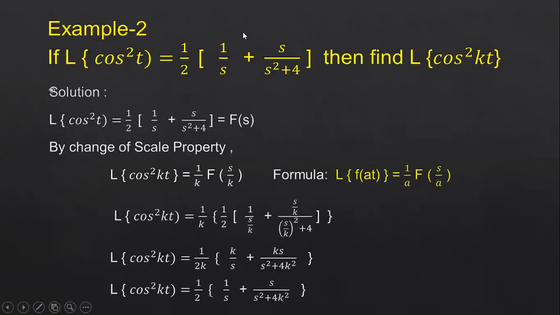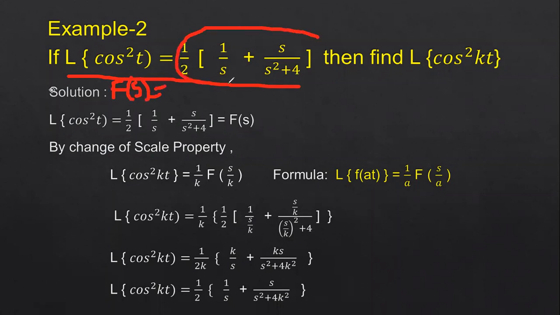So now we'll see one more problem on this. In the second problem, he has directly given the Laplace transform of cos square t as 1 by 2 into (1 by s plus s by s square plus 4). So he has directly given the F of s. If you see carefully on the right side, it is in the s domain. What we have to do is apply the change of scale property.